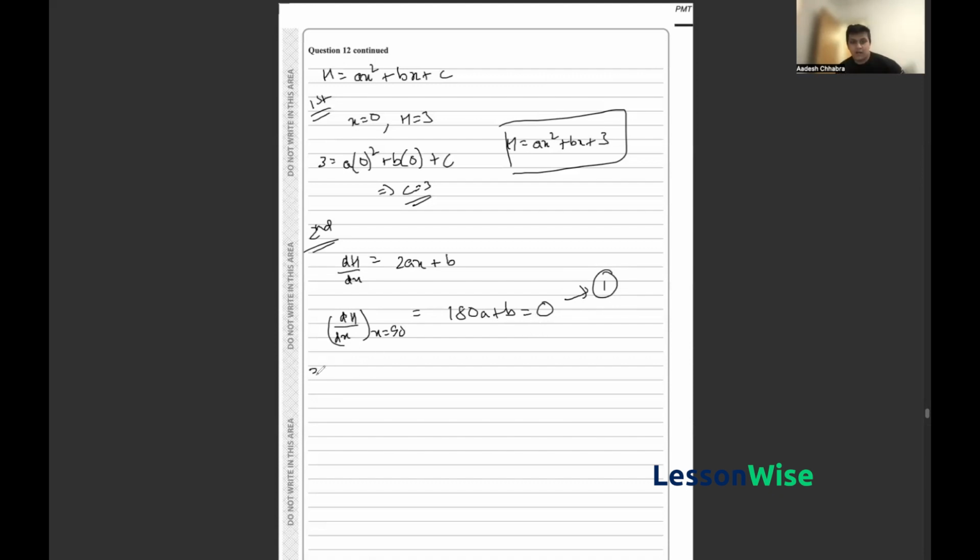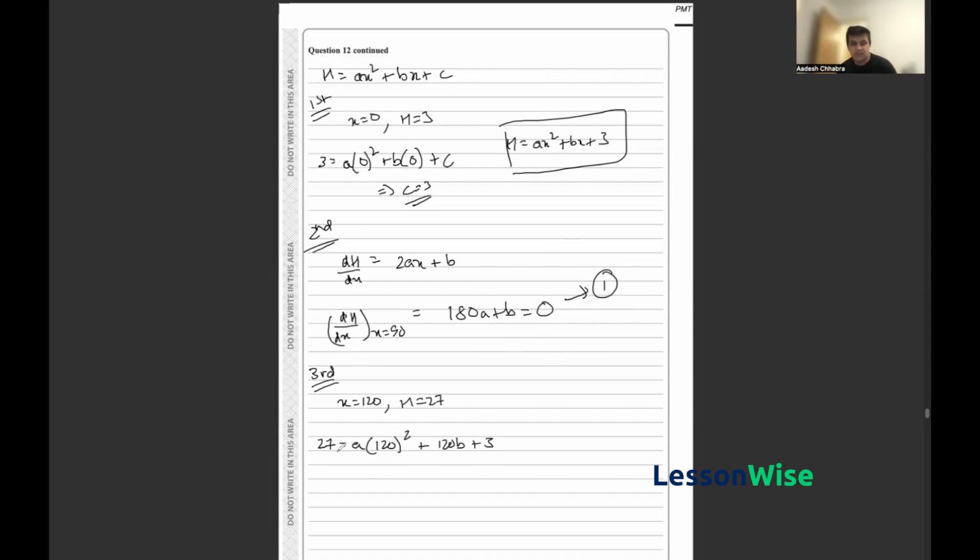Now, using our third point of information, it was told to us that the ball reaches a vertical height of 27 meters after having traveled a horizontal distance of 120 meters. So that means that when x is equal to 120, h is equal to 27. So if we go ahead and input this into our general equation, we know that 27 is equal to a times 120 squared plus 120b plus 3, which is the value of c that we calculated in the first point.